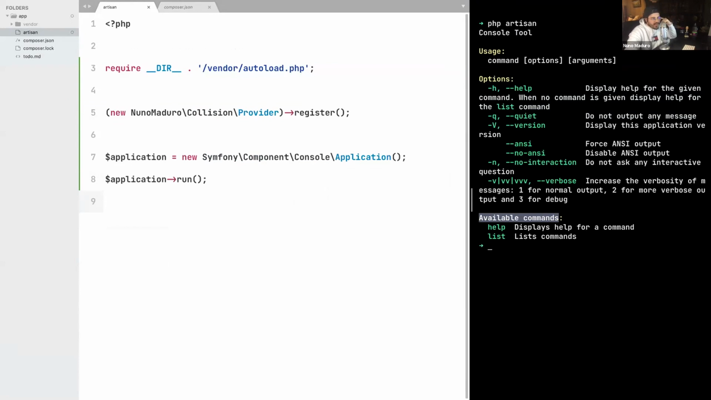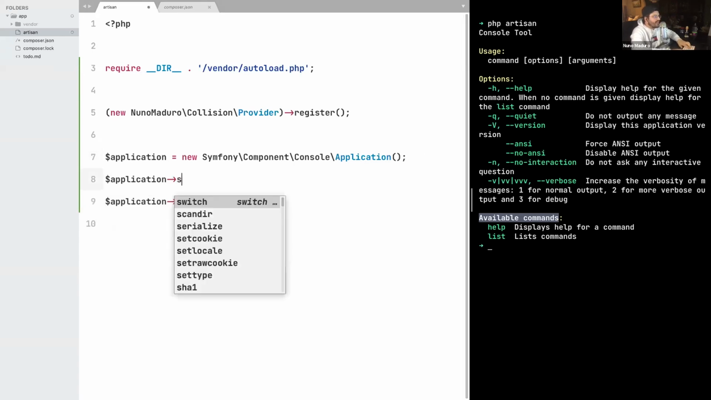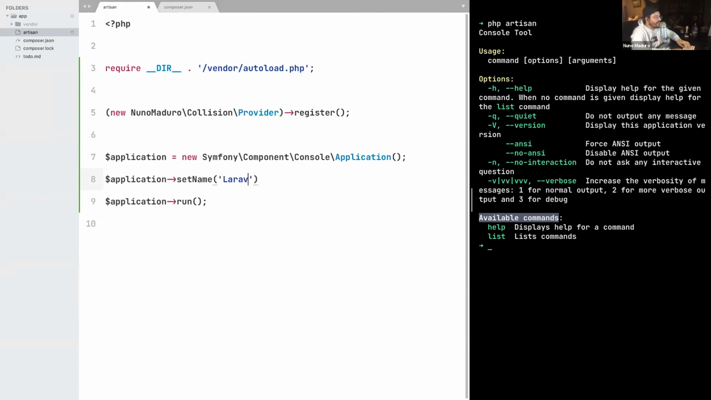Now, one thing I'm seeing here is that the title is not correct. And since we want to create artisan, let's just set the name as Laravel Framework.